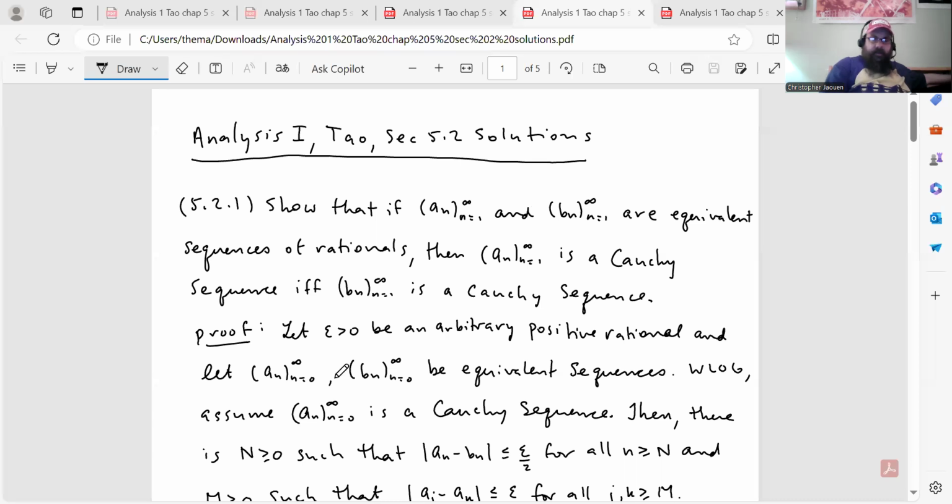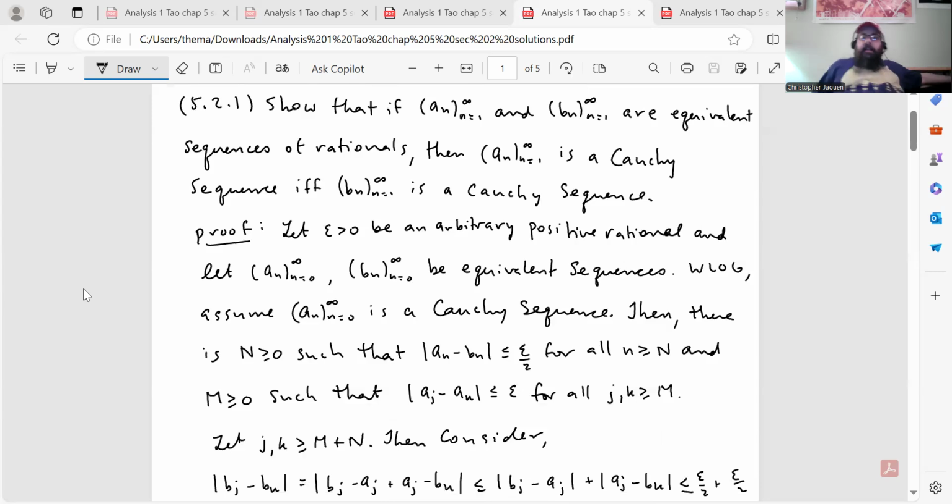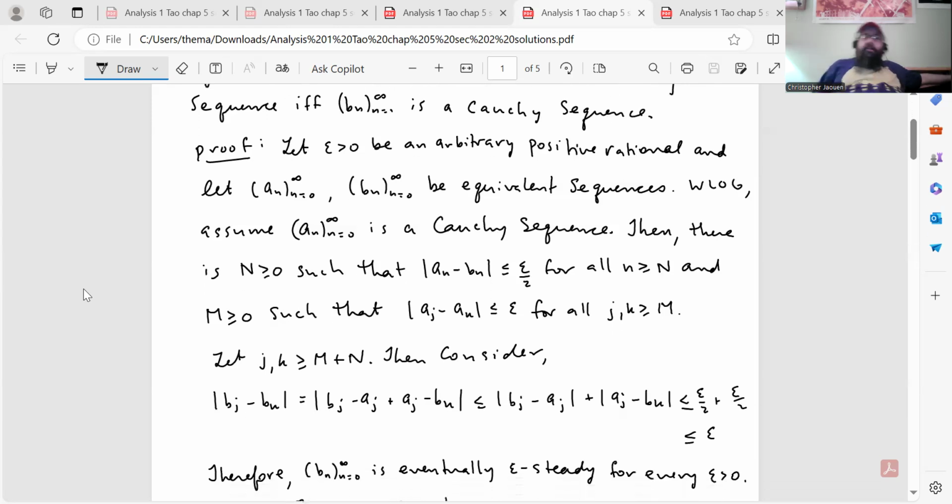Okay, so here we go. The first question, 5.2.1, says show that if a_n and b_n are equivalent sequences of rationals, then a_n is a Cauchy sequence if and only if b_n is a Cauchy sequence. So here's my proof. Let epsilon be greater than 0, an arbitrary positive rational number, and let a_n and b_n be equivalent sequences. Those were the hypotheses.